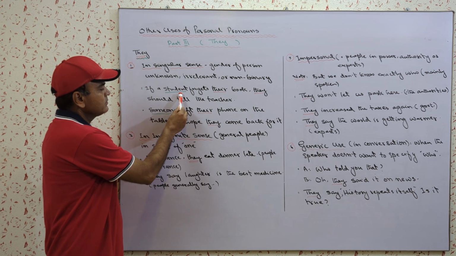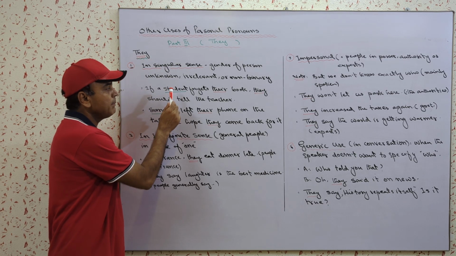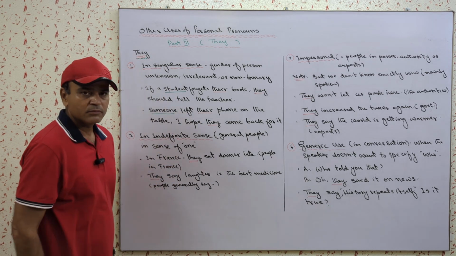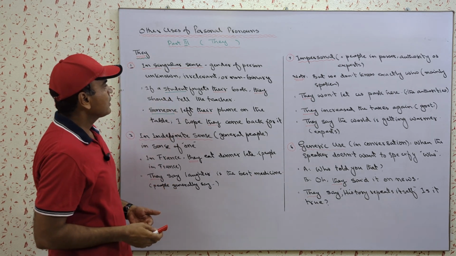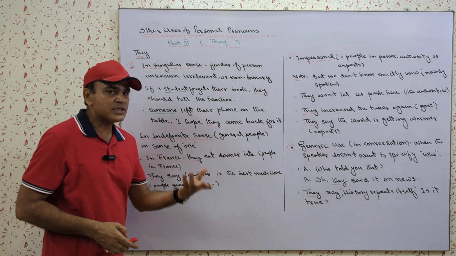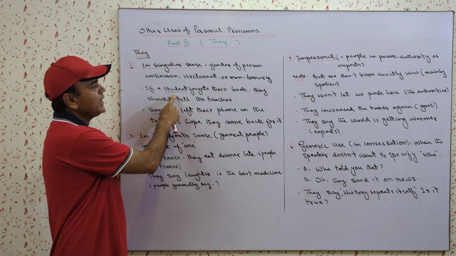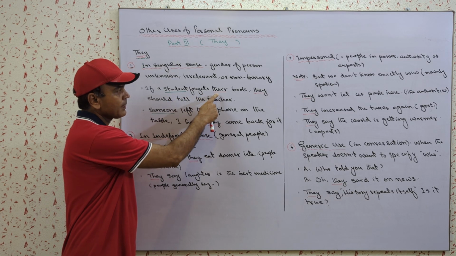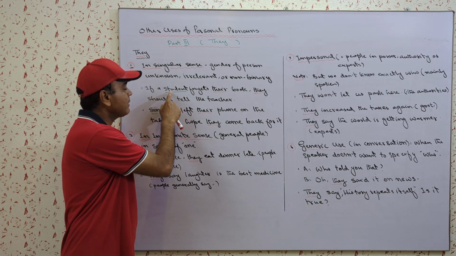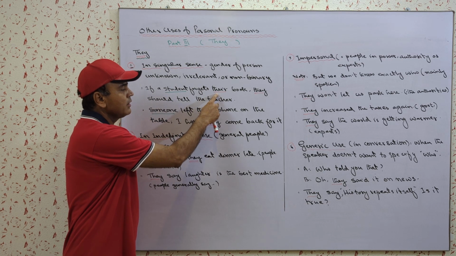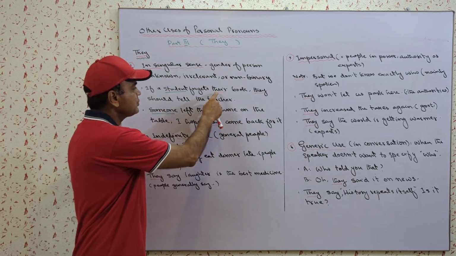If a student, now the word student is a singular noun, but from the word it is not clear whether the student is male or female. So it is irrelevant, or we are not interested in mentioning their gender. So if a student forgets their book, though the student is singular, I am using they in place of student, because here it is not the matter of numbers, it is the matter of gender.